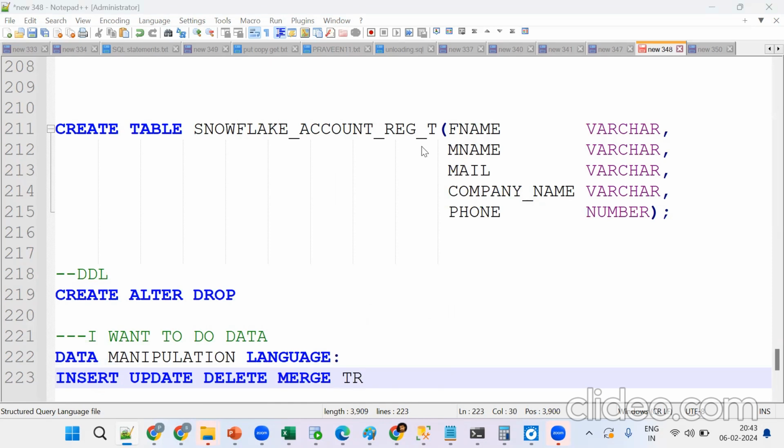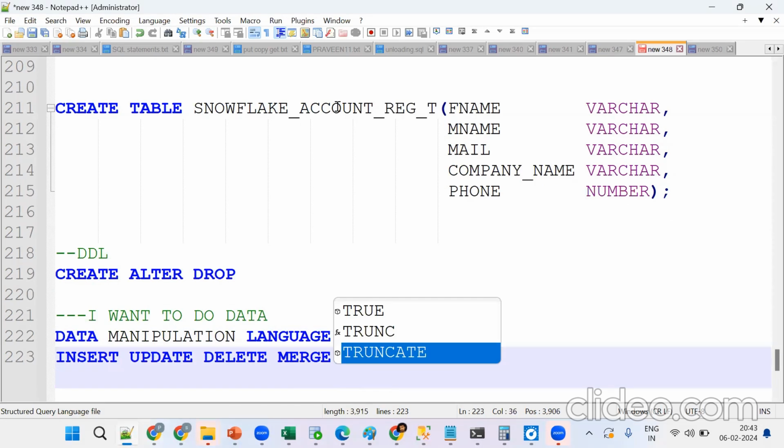Okay, so insert, update, delete, merge, and truncate. You get the point, sir. You should understand step by step what you're trying to do. Insert, update, delete, merge, truncate, these are also called DMLs.